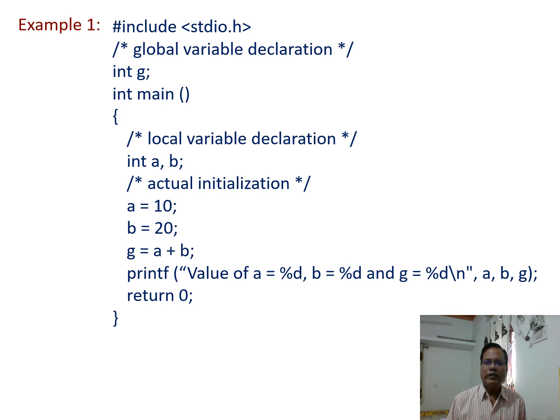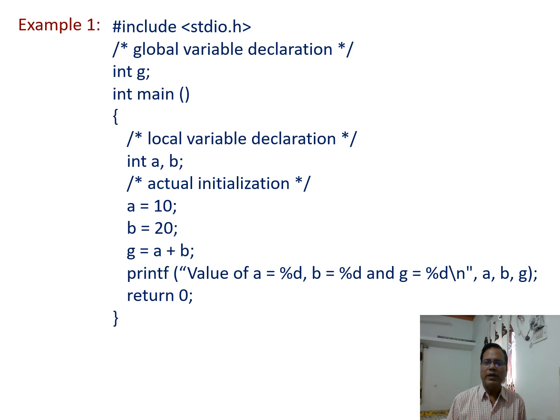After including the header file standard input output.h, int g. Using this statement, we are declaring a variable g of integer type. But this variable declaration is done outside of the main function.